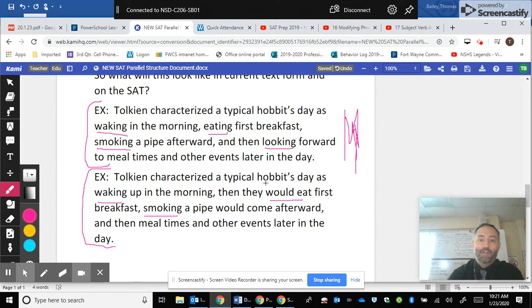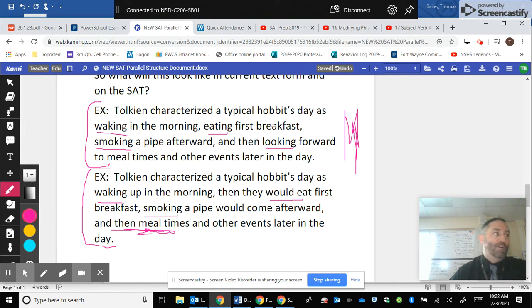Contrastingly, this one shifted from using the ing version of the verb, which is a gerund, to a gerund later, but in the middle, would eat. And then in the last part of the list, they didn't even put a verb in here. So this is an example of not parallel structure.